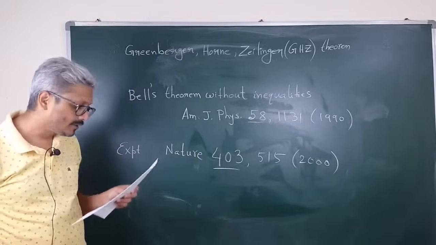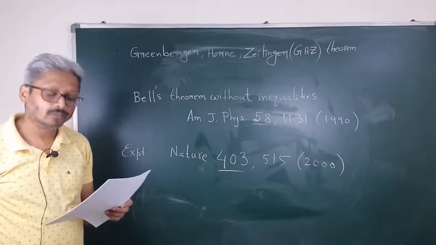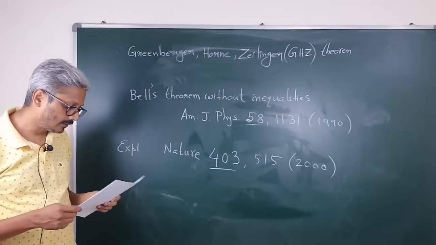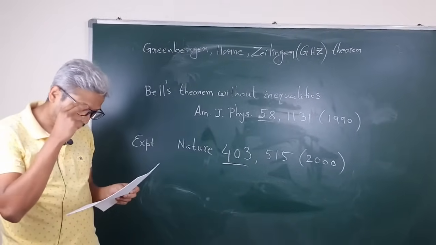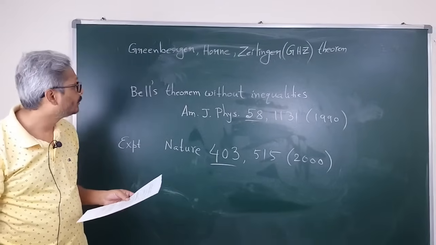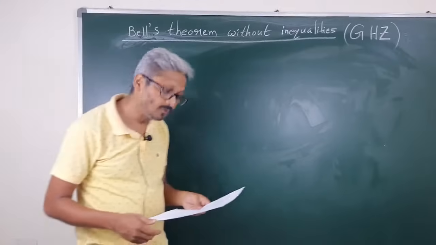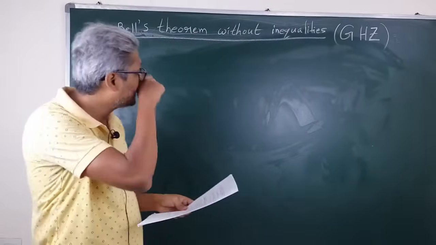Unlike Bell's original theorem, the GHZ analysis examines perfect correlations rather than statistical or imperfect correlations, and it is independent of any inequality bound. That is why they call it Bell's theorem without inequalities. Okay, let us proceed into the GHZ argument.